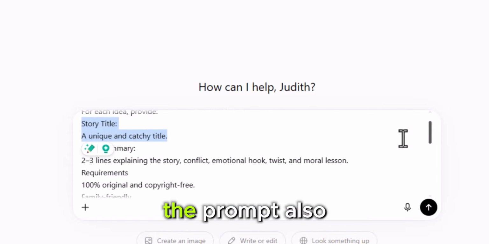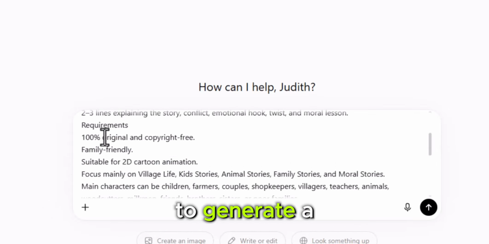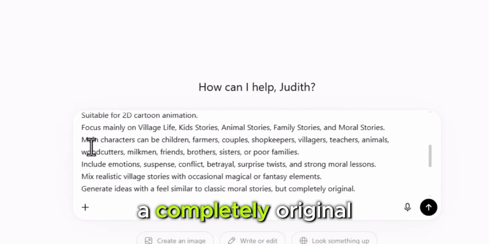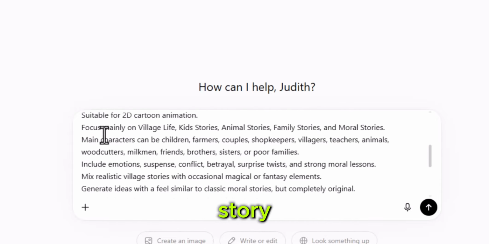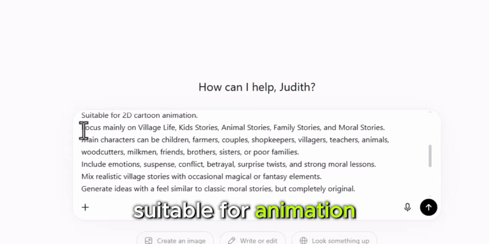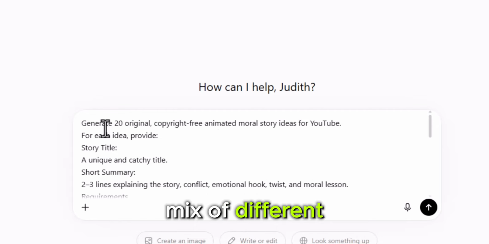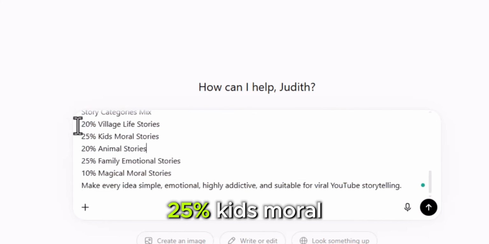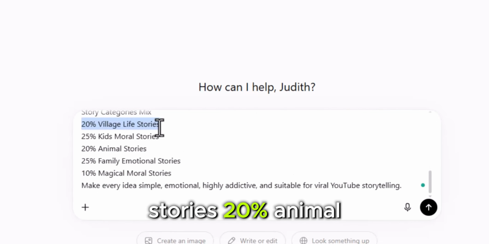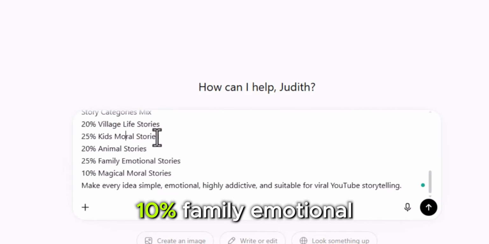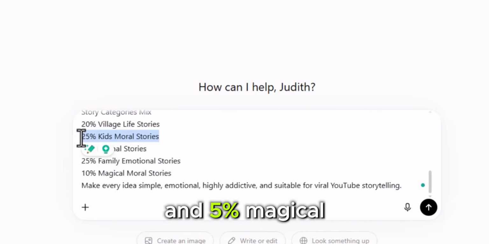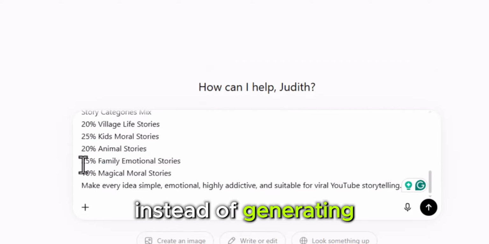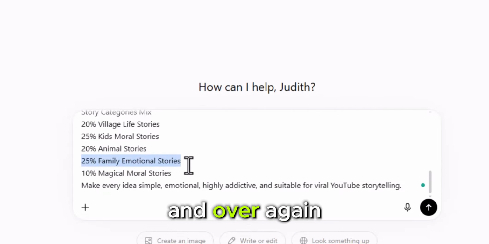The prompt also asks ChatGPT to generate a unique and catchy title, a short 2 to 3 line summary, a completely original and copyright-free story, family-friendly content suitable for animation, and a balanced mix of different story categories. For example, 40% village life stories, 25% kids moral stories, 20% animal stories, 10% family emotional stories, and 5% magical moral stories. This gives you a nice variety instead of generating the same type of story over and over again.